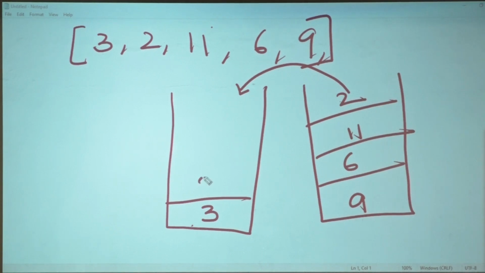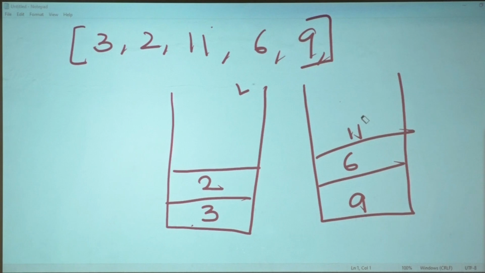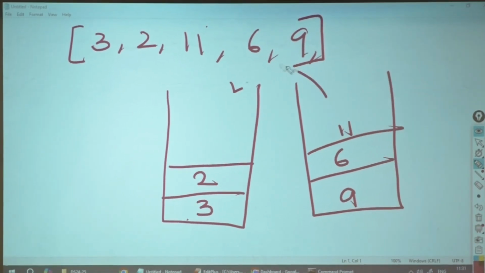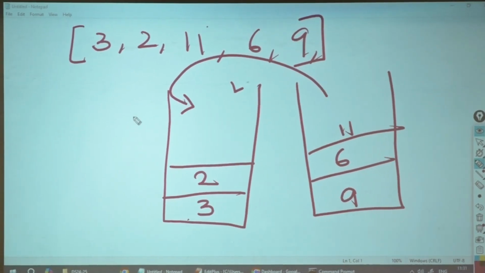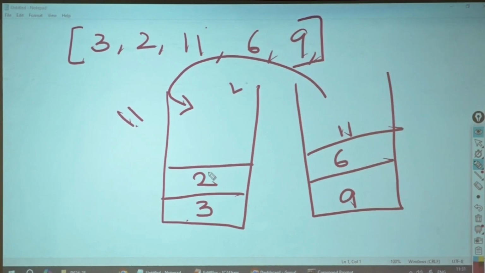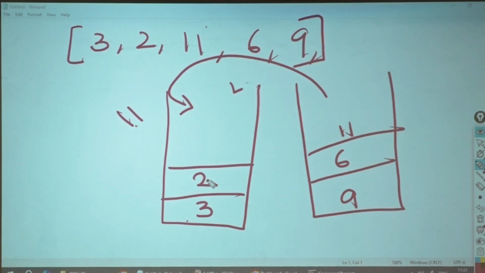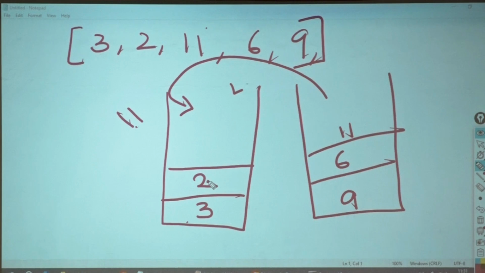Yes. So I will push 2 also. Now I will remove this. Now comes the real thing. Now, I will try to push 11 here. Is 11 smaller than 2? No, it is not. Then what will I do?